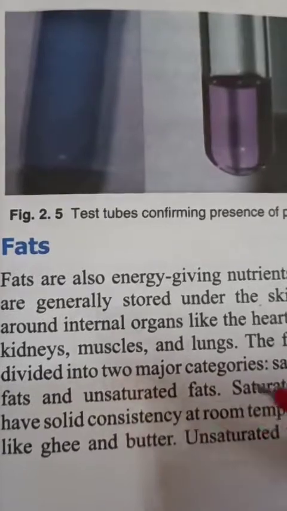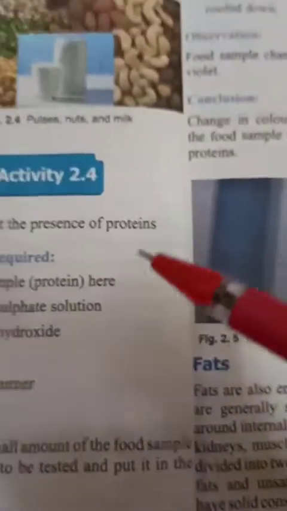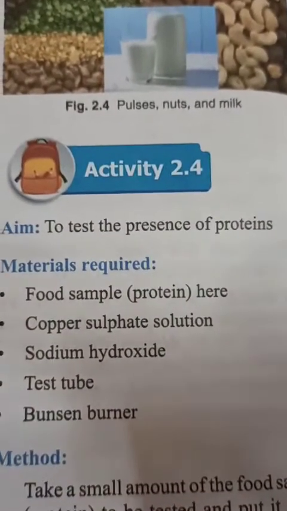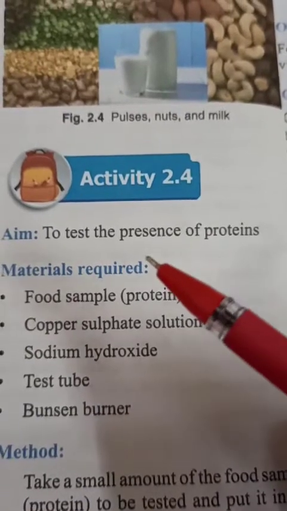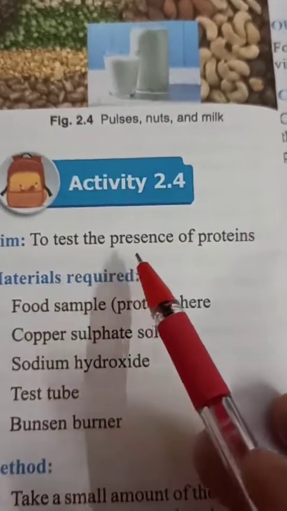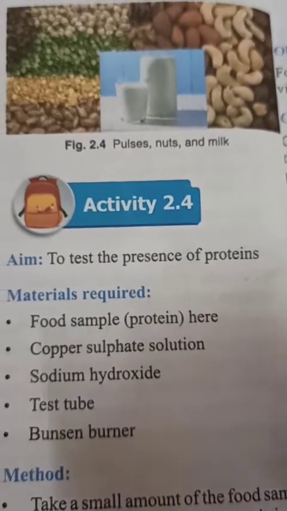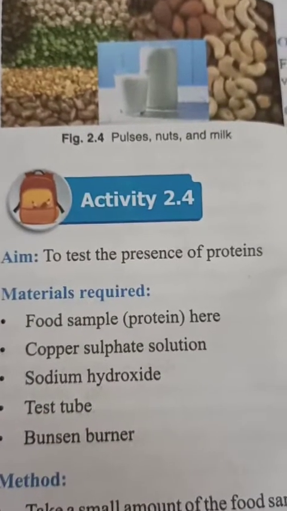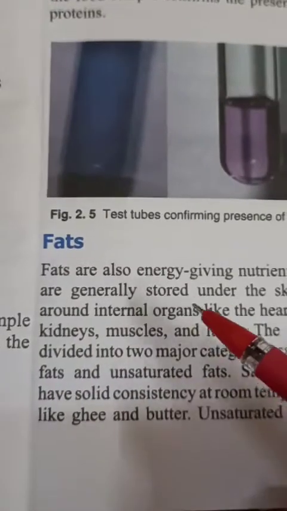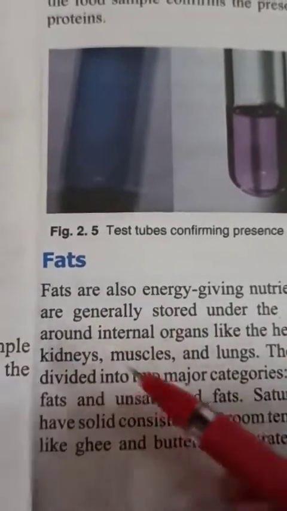Whenever we go, at that time we will perform the activities. And all the activities which are given in this chapter are based on tests, means how to test the presence of proteins in different food samples, how to test the presence of carbohydrates, and how to test the presence of fats.